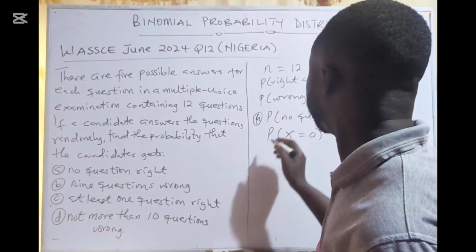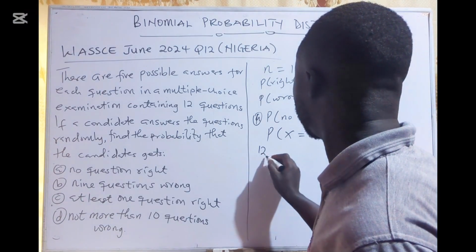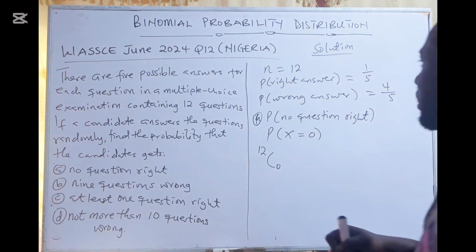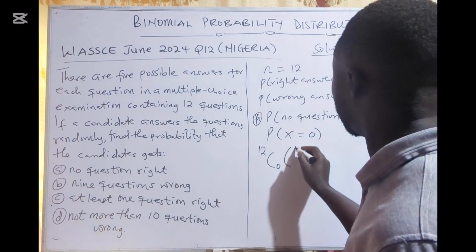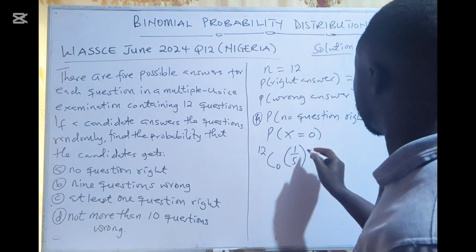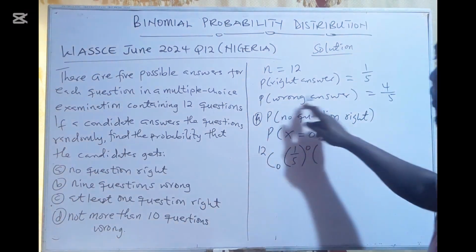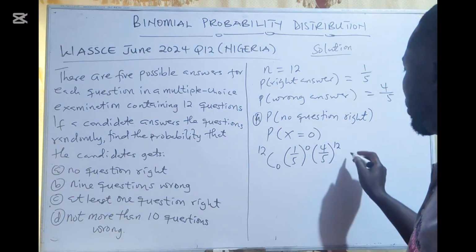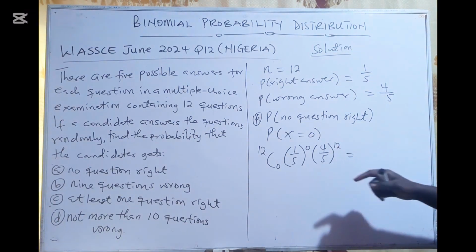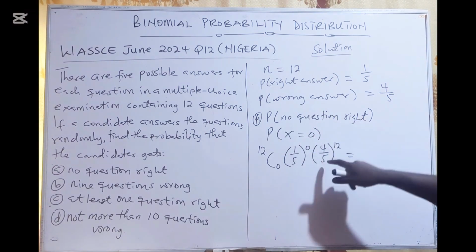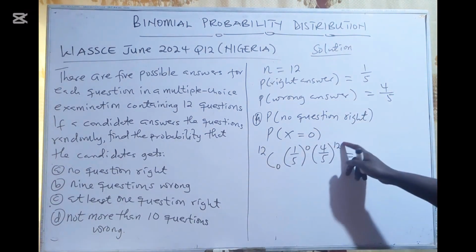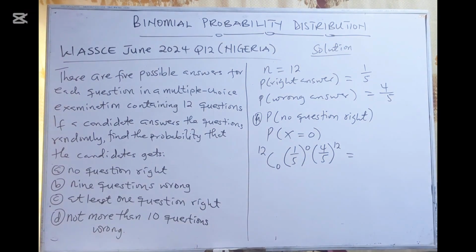So now what can I say? I have 12 combination 0. That means all the 12 questions, he's not going to get anything right. So that will be 1 over 5 exponent 0 for the right answer, and for the wrong answer, he is going to get all of them wrong, so that will be 4 over 5 exponent 12. If no question is right, then all the 12 he is going to get wrong. So let's put it on a calculator and then we solve.